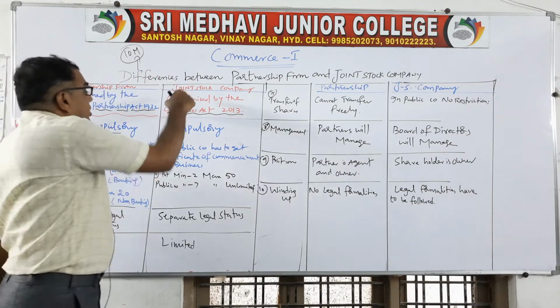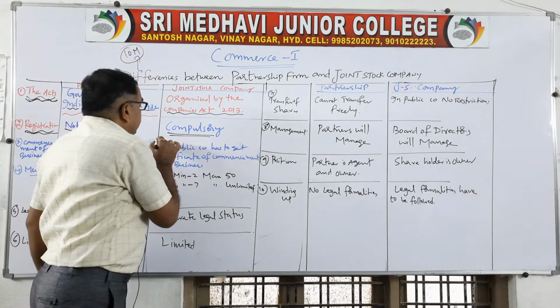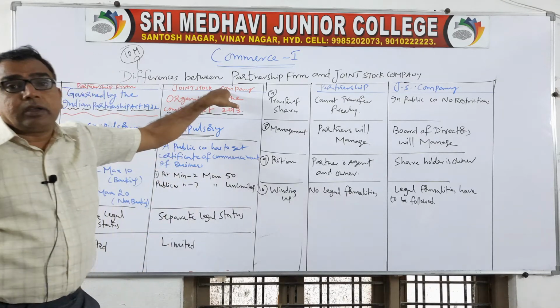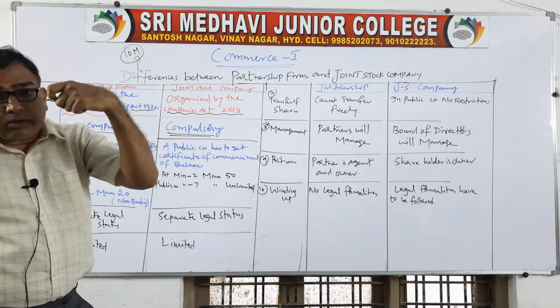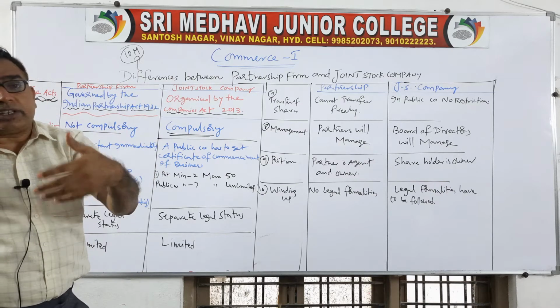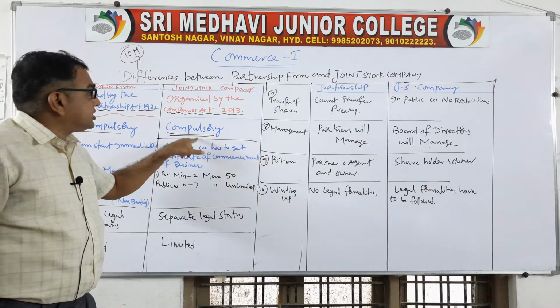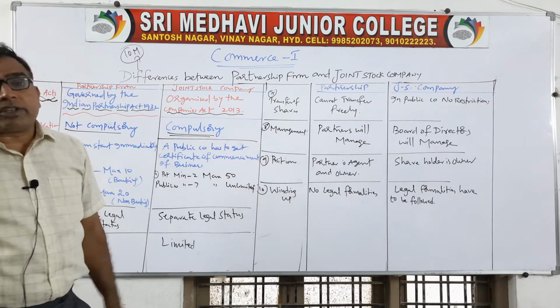But in case of joint stock company, it is compulsory. Without registration, you cannot name your firm a company. If you want to call your business organization a company, you have to go for registration, and this registration is to be done according to the Companies Act 2013.